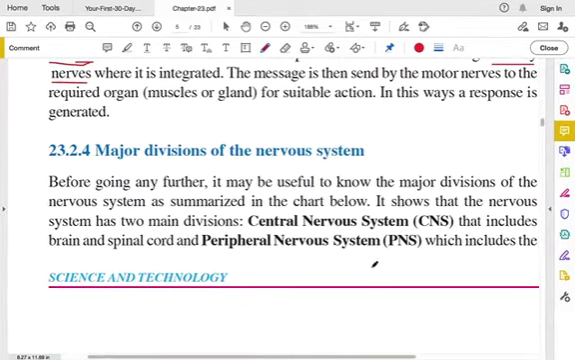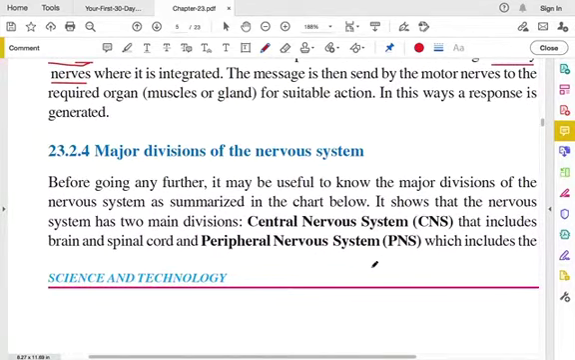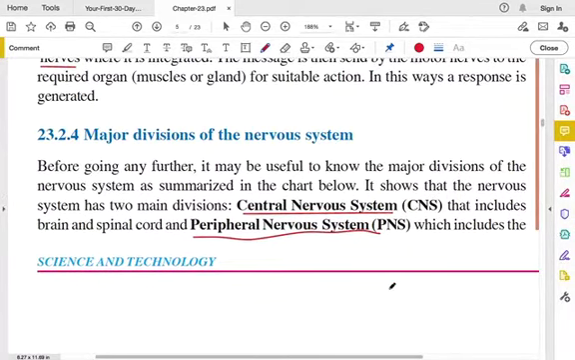Okay, so the major divisions of the nervous system. There are two major divisions of the nervous system. First one is central nervous system, and then you have peripheral nervous system. Central nervous system, that is CNS, and peripheral nervous system, which is PNS. The central nervous system includes brain and spinal cord. You have to remember this. So when you hear central nervous system, brain and spinal cord should come to your mind.